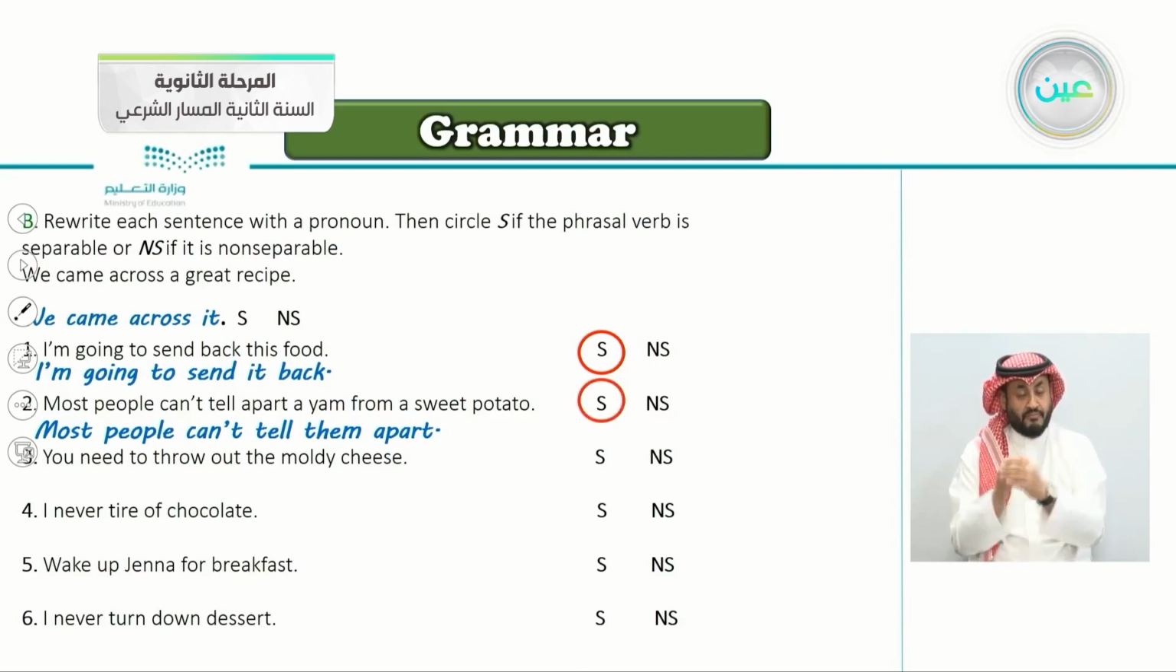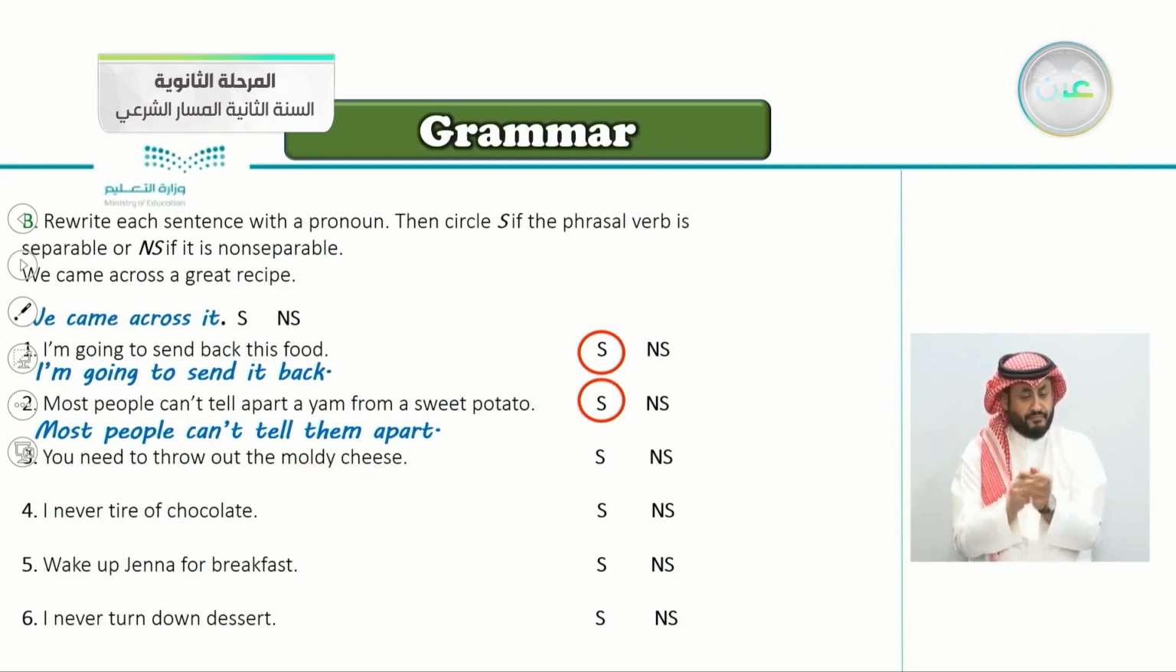Of course, it's separable because here we said tell apart, and here we said tell them apart, because them came between tell and apart. As in here, send back, it came in between. Number three, you need to throw out the moldy cheese. So the phrasal verb here is, of course, throw out. Let's see whether it's separable or non-separable. You need to throw out what? The moldy cheese.